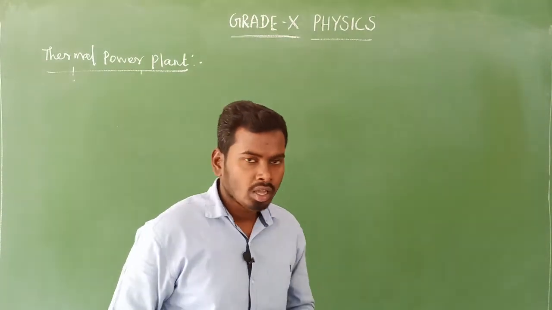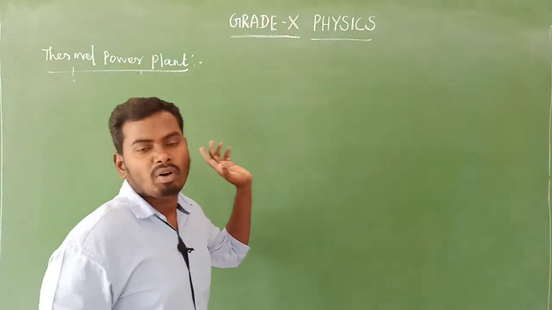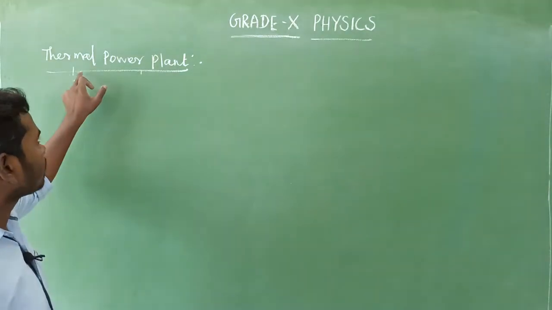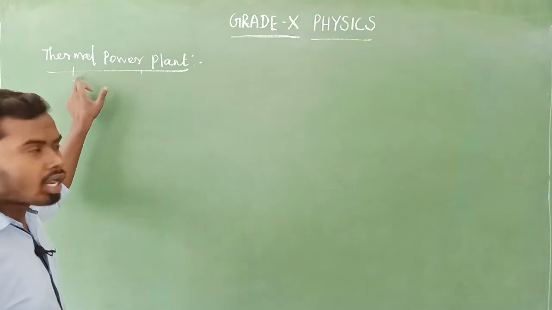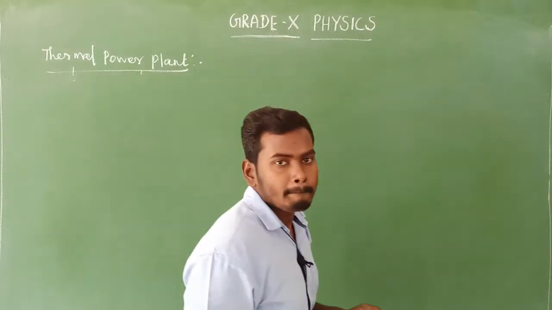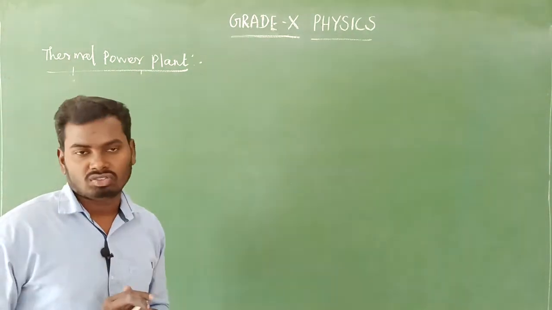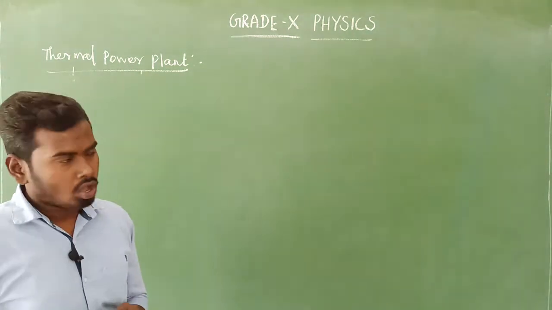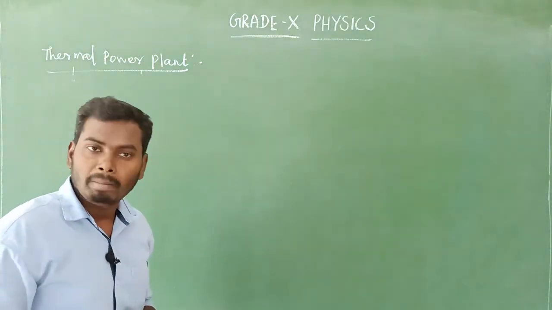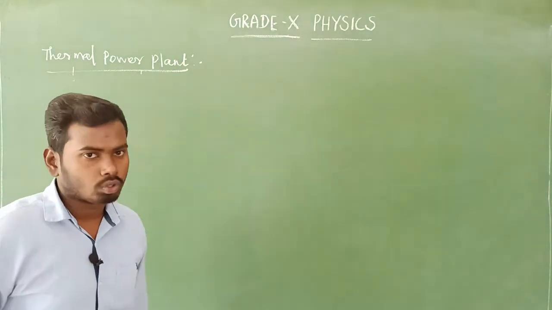Is it clear? Yes. Now we are going to see how electricity is generated in a thermal power station. Already we know what thermal is. Heat. So heat is required to generate electricity. That is called a thermal power station. Isn't it? Yes. I am going to make the diagram of how electricity is generated by heat. I'll draw the diagram. You draw it and note it down in your classbook note. Okay? Yes.